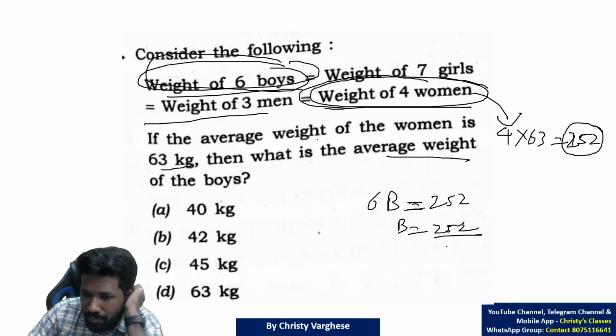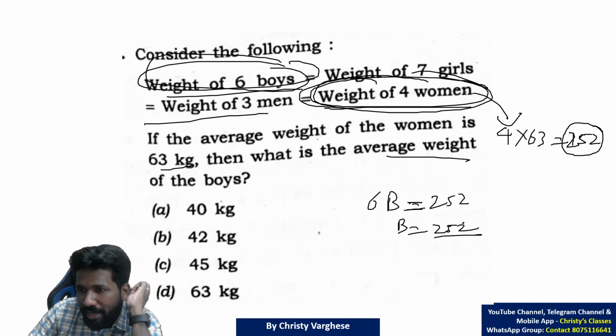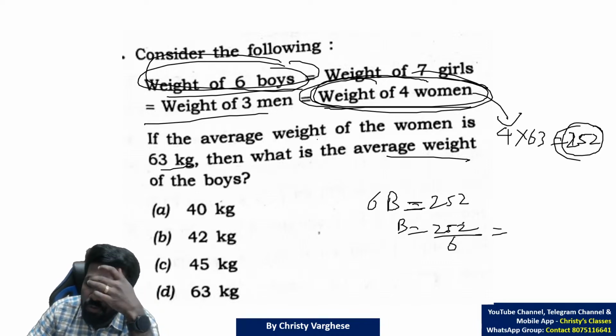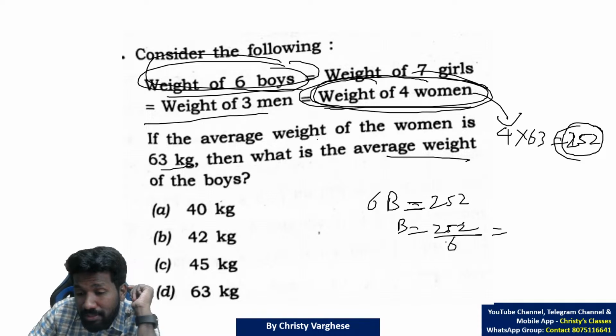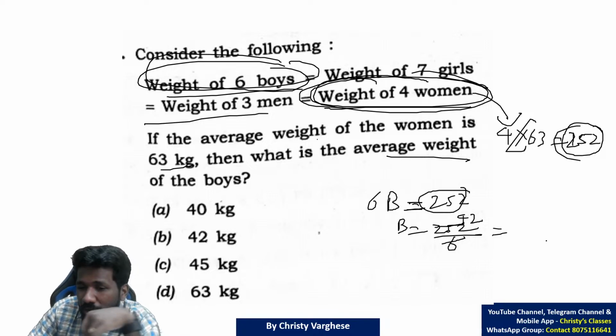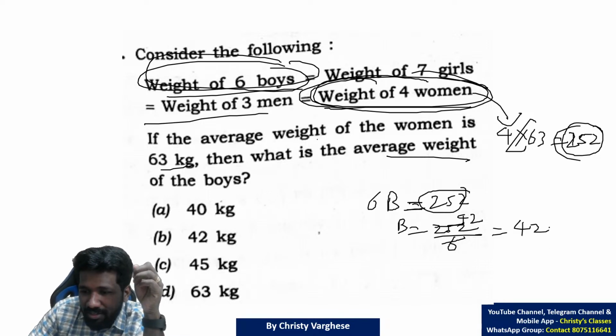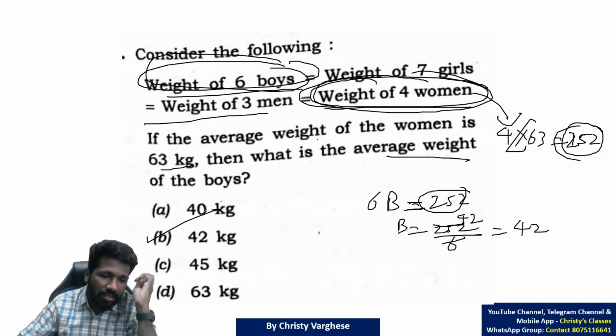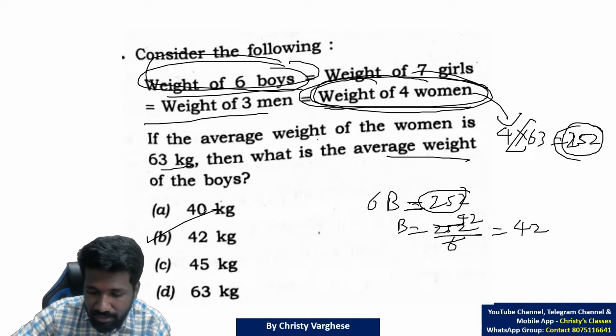Total weight of boys is 252, because total weight of boys is equal to total weight of women. So average weight will be sum of observation divided by number of observation, 252 divided by 6. 240 by 6 is 40. So 252 by 6 is 42. For writing 252 was not necessary. 4 into 63, then 4 and 6 can also be cancelled for further improvisation. Anyway, 42 will be the answer.